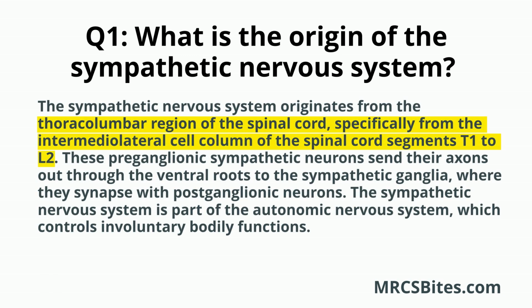Question 1. What is the origin of the sympathetic nervous system? The sympathetic nervous system originates from the thoracolumbar region of the spinal cord, specifically from the intermediolateral cell column of the spinal cord segments T1 to L2. These preganglionic sympathetic neurons send their axons out through the ventral roots to the sympathetic ganglia, where they synapse with postganglionic neurons. The sympathetic nervous system is part of the autonomic nervous system, which controls involuntary bodily functions.